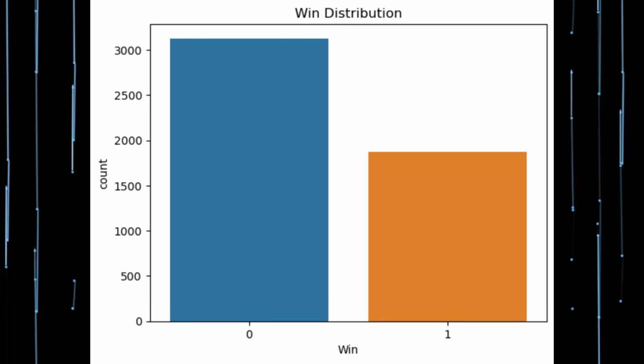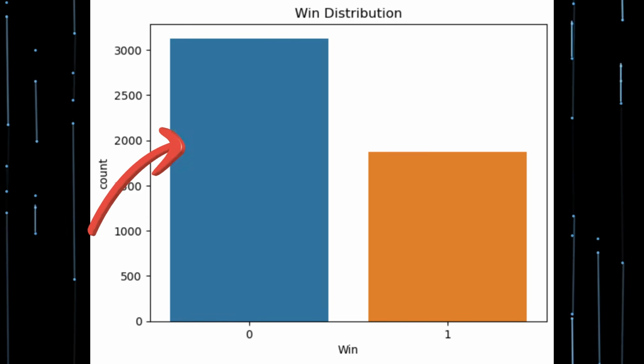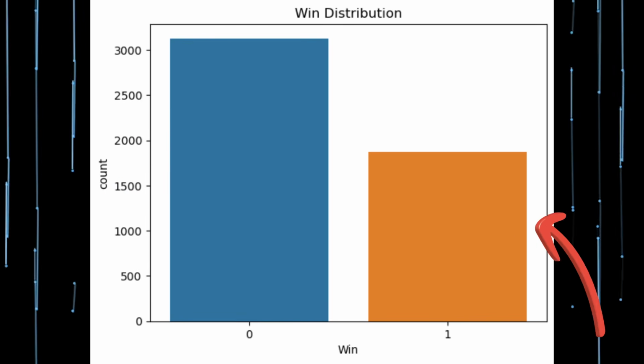Looking at the win distribution, we can see that the majority of people don't win. That's class 0. Whereas some people do win, just less often.